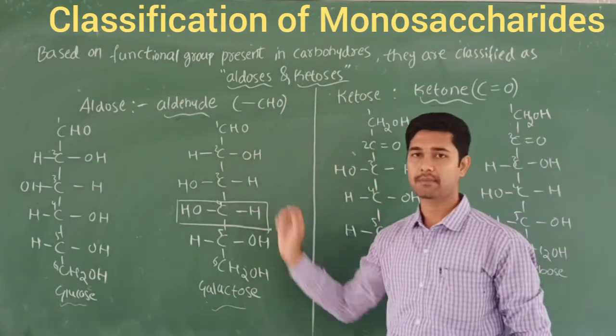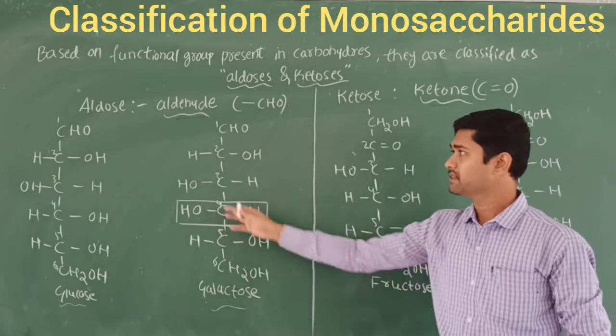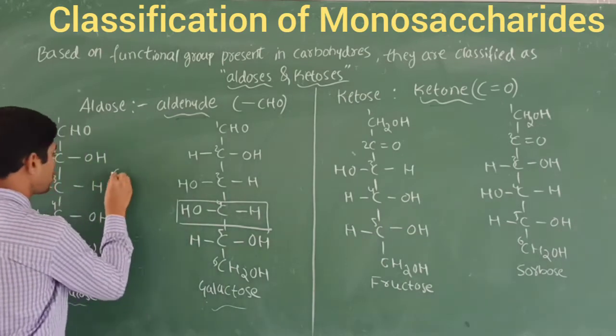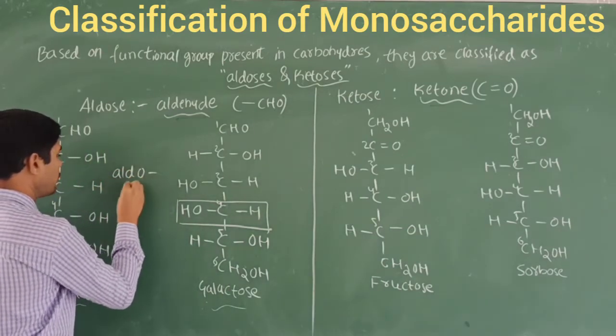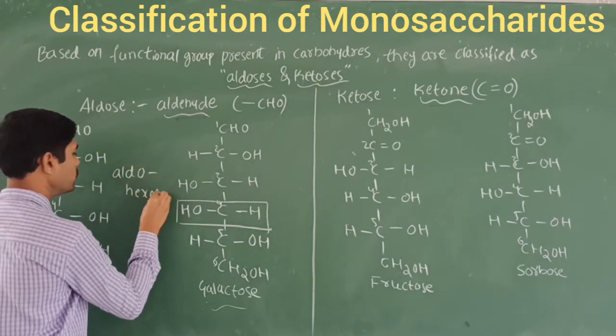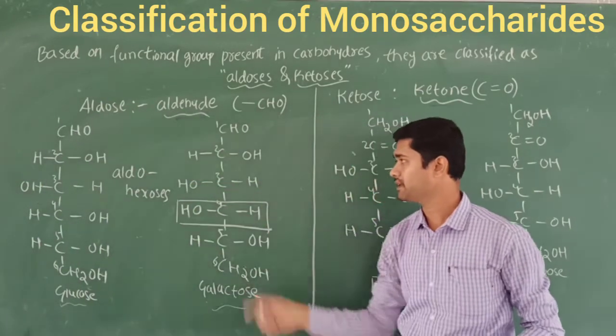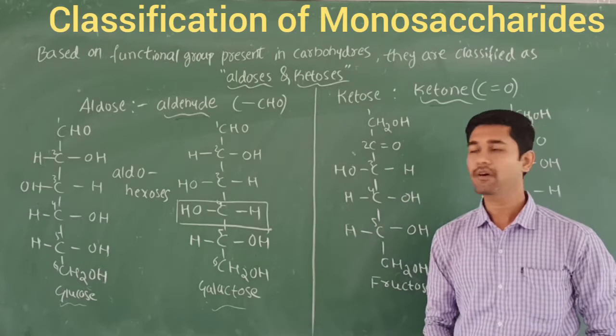Here 6 carbon atoms are present. That's why these are also called aldohexoses. Hexo means 6 carbon, so six carbon atoms are there. That's why this name is aldohexoses.